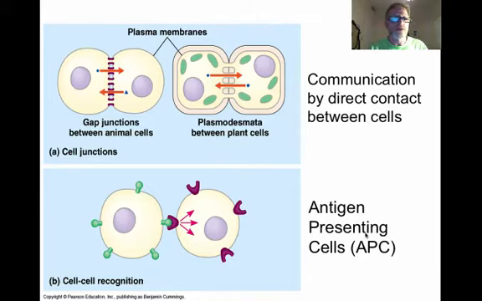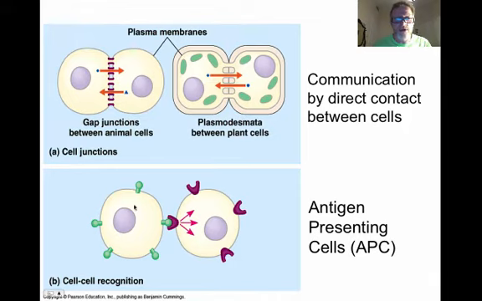One of them is through gap junctions, where in animal cells we have basically pores within the membrane whereby chemical signals or hormones can pass from cell to cell. Plant cells have things called plasmodesmata, which are channels within the cell wall that allow, again, chemical signals or hormones to move between cells, to respond maybe by producing more chloroplasts when there's more sunlight or something such as that.